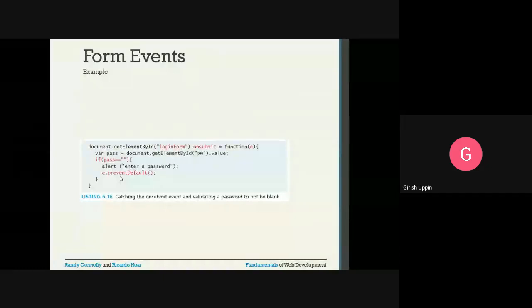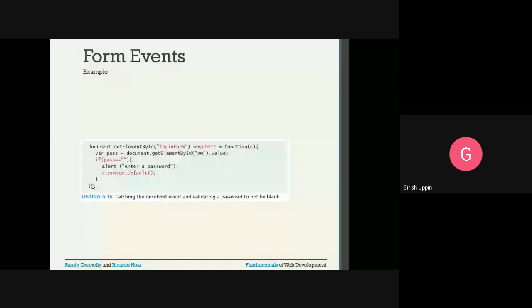When he resubmits, the on submit event will get triggered again. This time the user has entered a valid password. Again you get that value and check whether pass is equal to empty. Now the condition is false, so that block will not be executed, and the form data will be submitted.